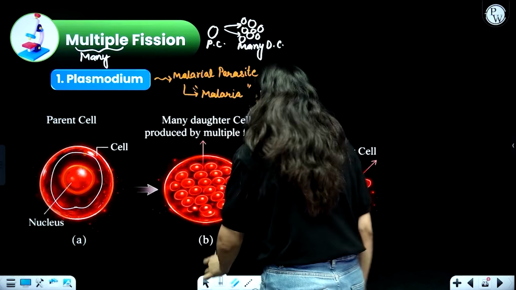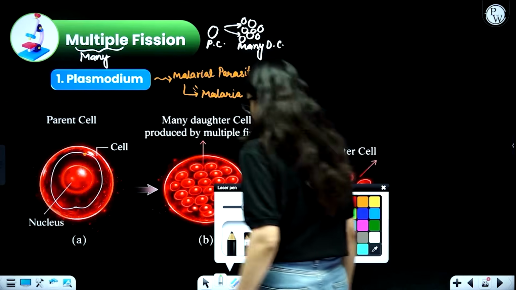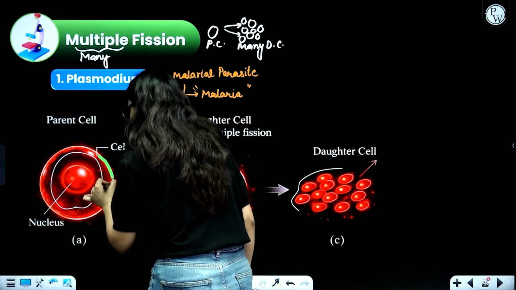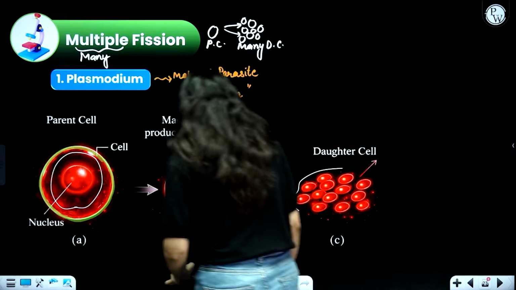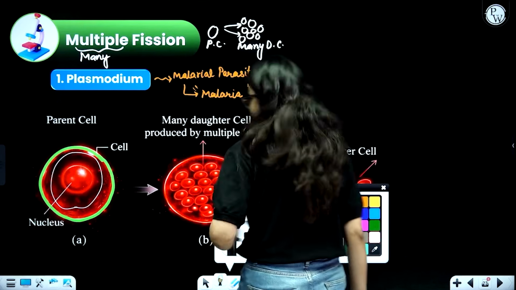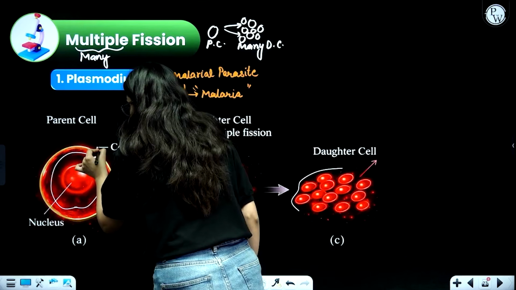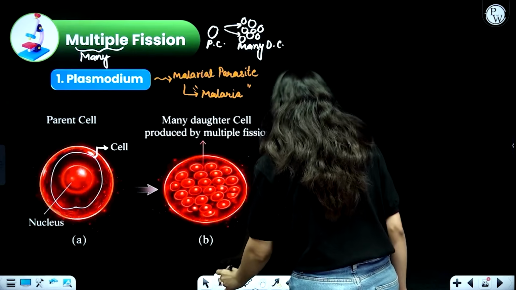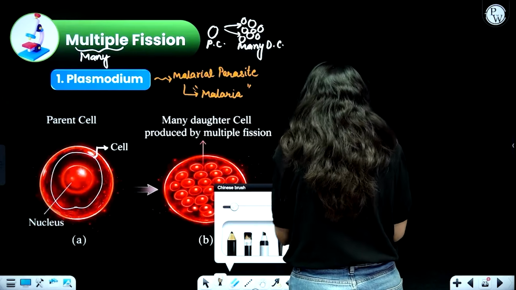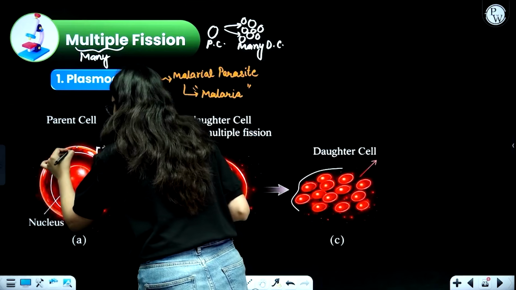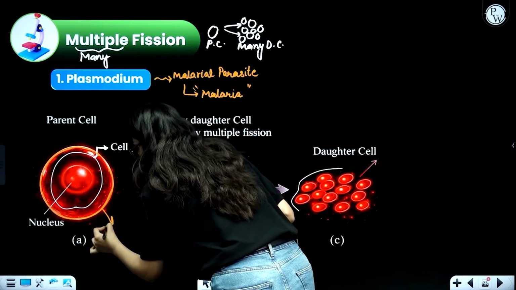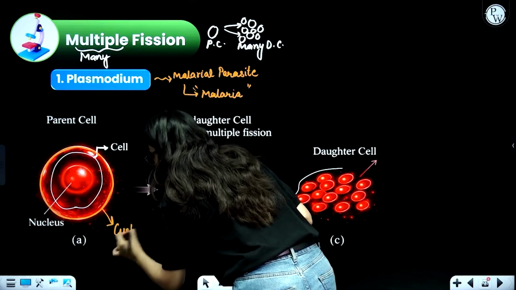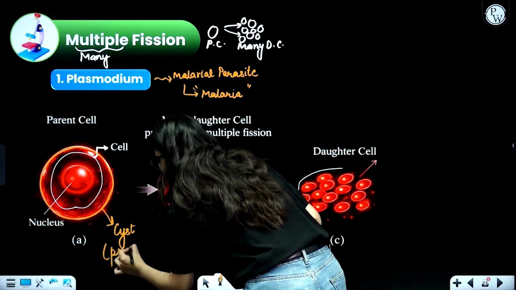But then you might think, ma'am, what is the outer covering that we see over here? This is a protective covering outside the cell. The cell is actually inside. This is your cell, but the outer protective covering is actually your cyst. This protective covering is called the cyst, which will cover the cell or protect the cell.